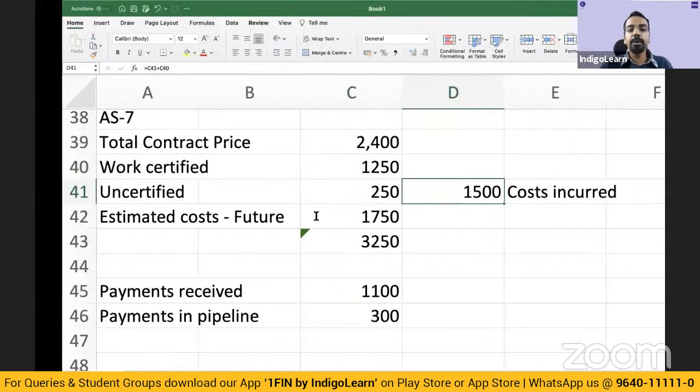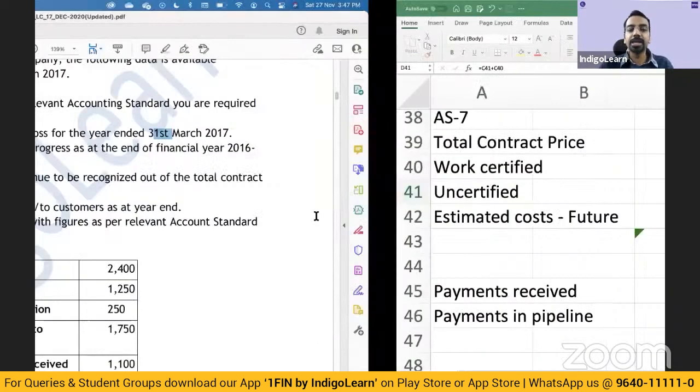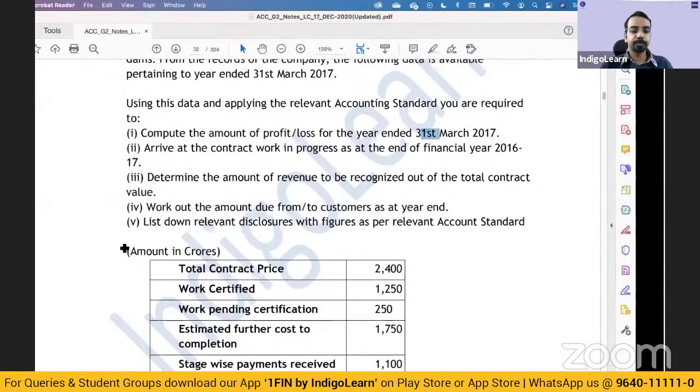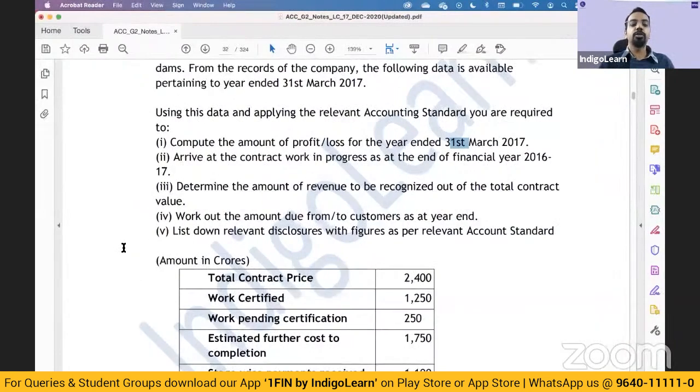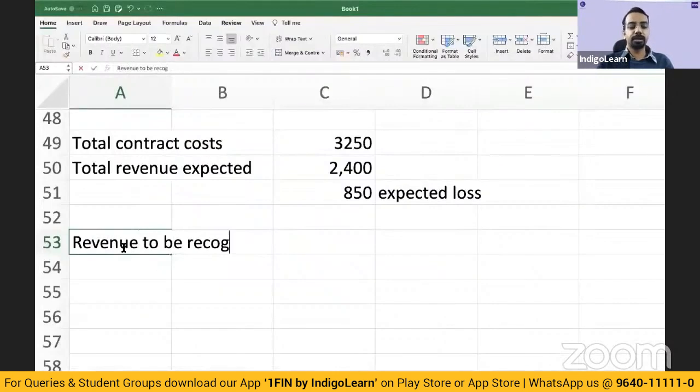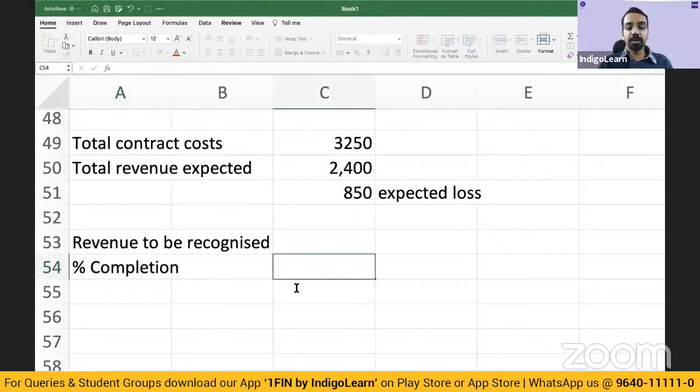Correct. Then determine the amount of revenue to be recognized out of the total contract value. So what will be the revenue? Revenue to be recognized is based on percentage completion. Okay. What is the percentage completion?